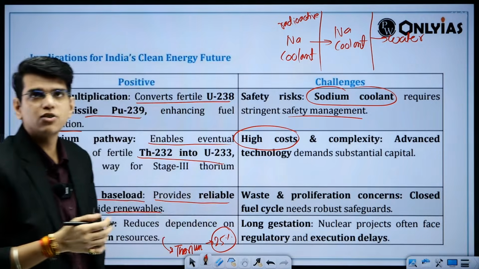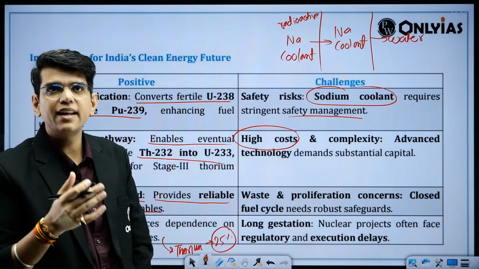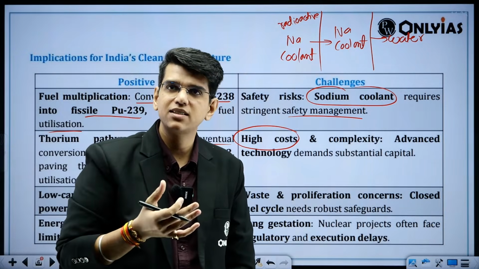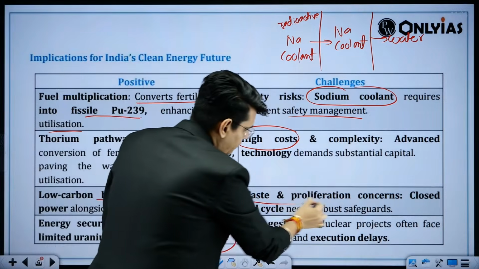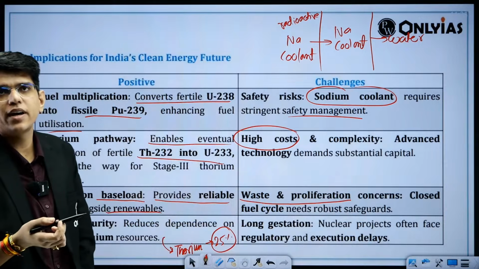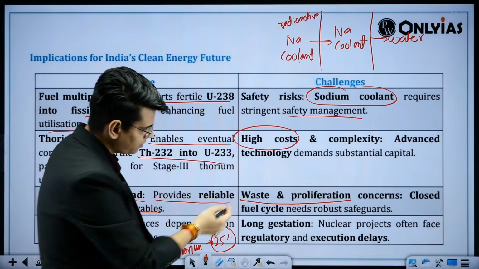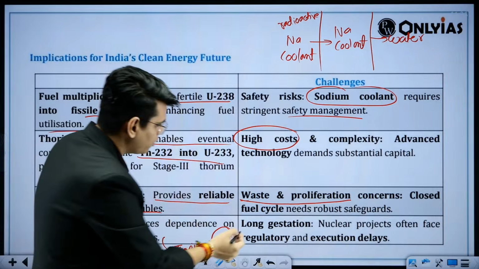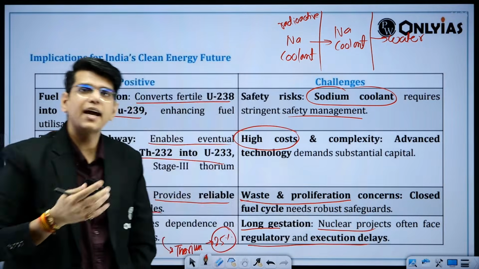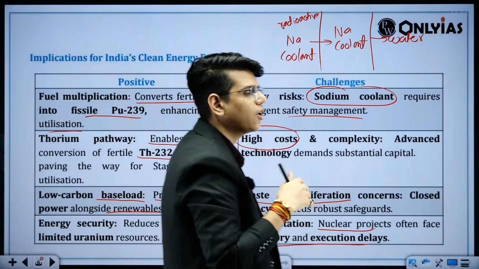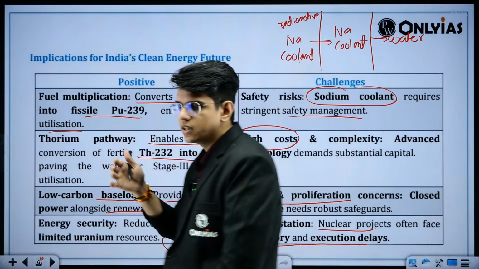The technology is costly. We took 20 years to develop it, right? The target year was 2010. We have achieved it in 2026. So we took so much time to reach here. Waste, as happens with every radioactive fuel, you have to properly maintain, and safely dispose of the remaining fuel. Long gestation: nuclear projects are often long. We have taken time to develop the fast breeder reactor. We should not take more time to get to a situation where we are using it commercially to produce electricity.